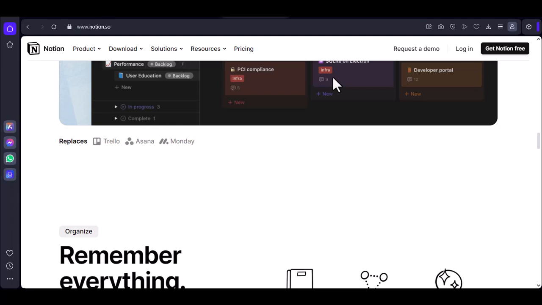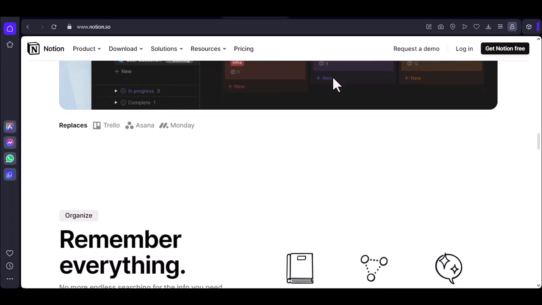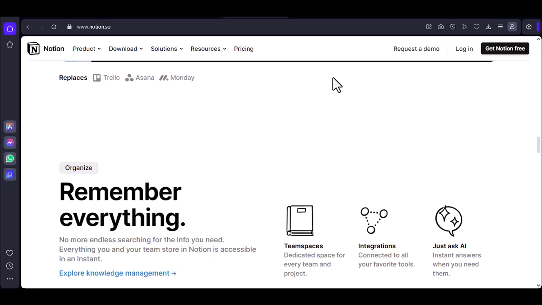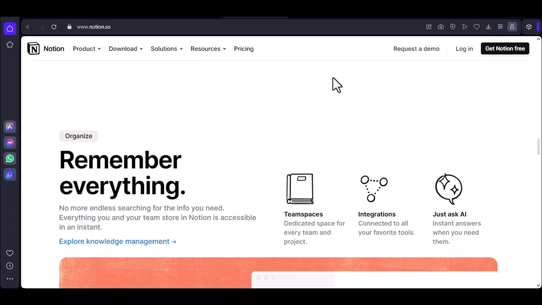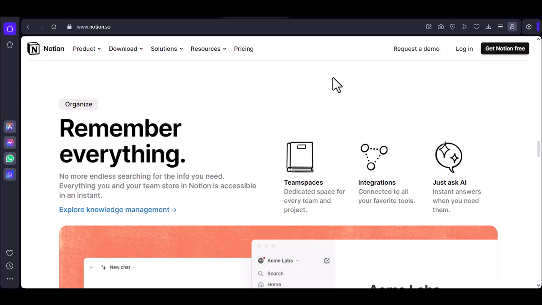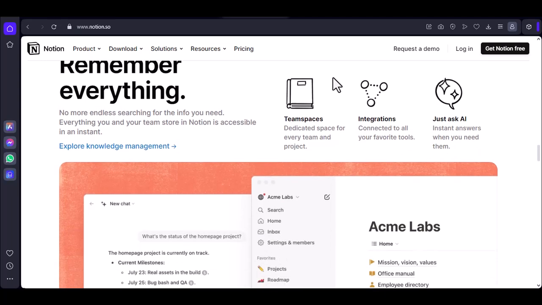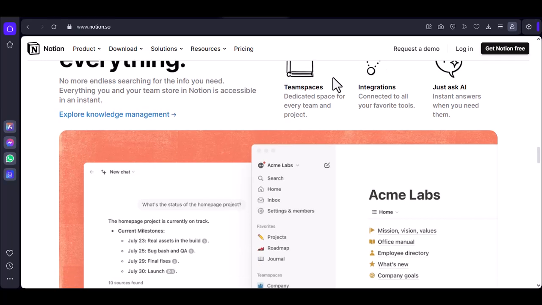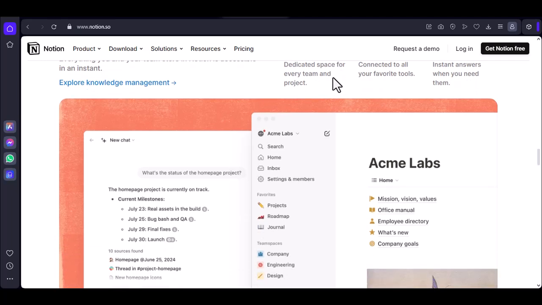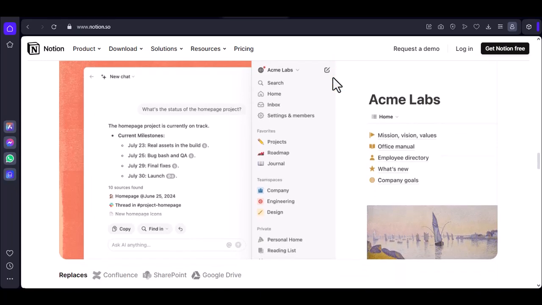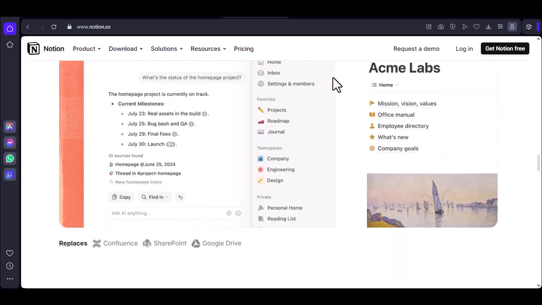Weaknesses. Can be overwhelming for beginners who are unfamiliar with Markdown or knowledge graph concepts. May not be the best choice for those who require a more structured and task-oriented approach. Notion. The versatile workspace. Core concept. Notion is a versatile workspace that can be used for a variety of purposes, from note-taking and project management to database creation and collaboration. Key features.